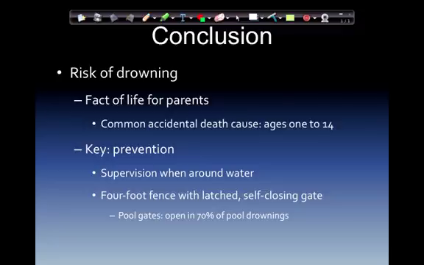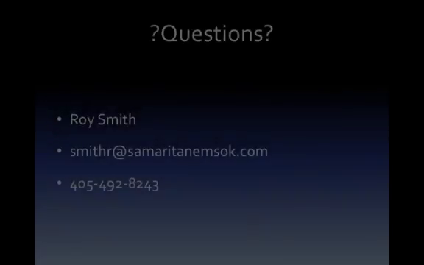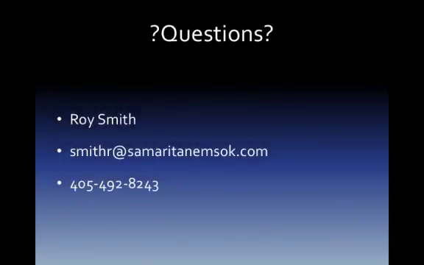In conclusion, risk factors of drowning. Fact of life for parents, unfortunate. Most common accidental death cause, ages 1 to 14. The key is prevention, supervision when around water, 4-foot fence with latched self-closing gate. Pool gates are open in 70% of pool drownings. If you have any questions concerning this topic, feel free to contact me.